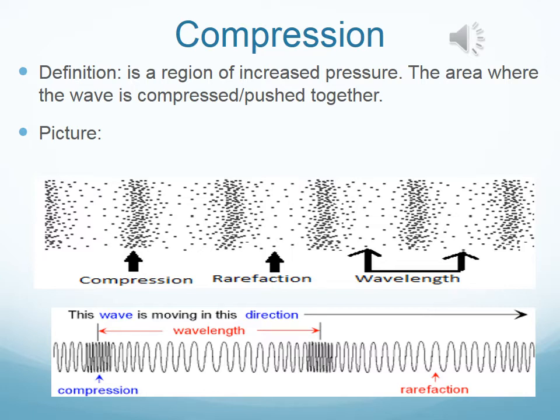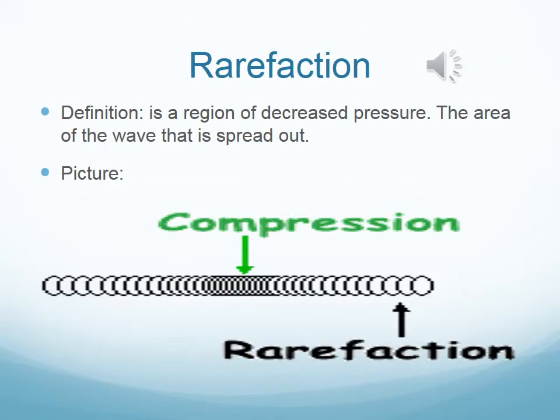That is a compression. So think about it like this. If you compress something, you're pushing it together. So the areas where they are pushed together, those are your compressions. The next part of a longitudinal or compressional wave is the rarefaction. This is basically the region of decreased pressure, the area of the wave that is spread out.